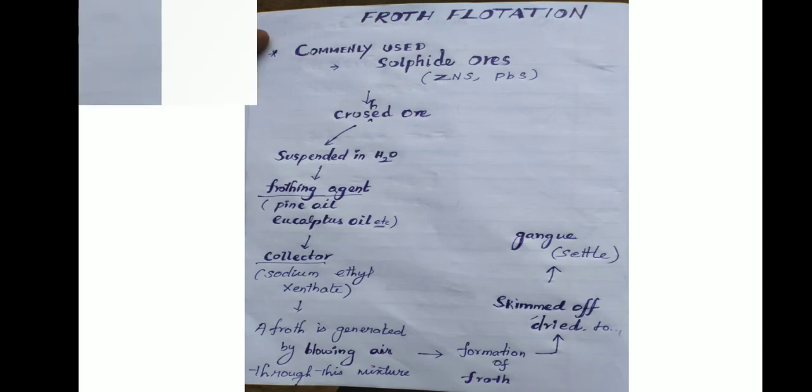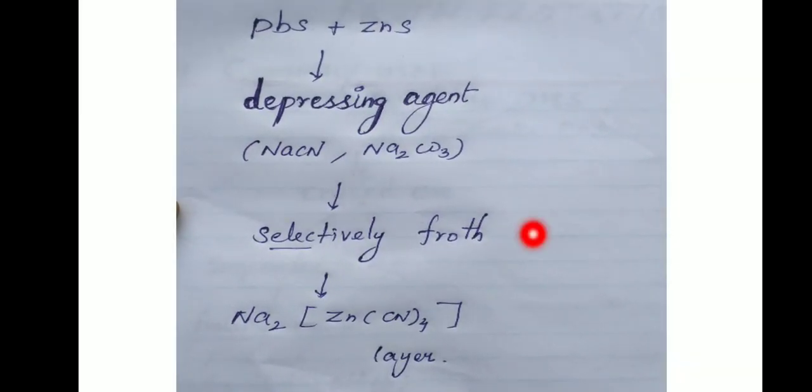Okay. Next, when a sulfide ore of a metal of interest contains other metal sulfides as impurities, depressing agents such as sodium cyanide and sodium carbonate, etc., are used to selectively prevent other metal sulfides from coming to the froth.